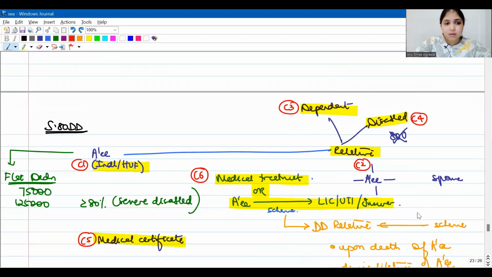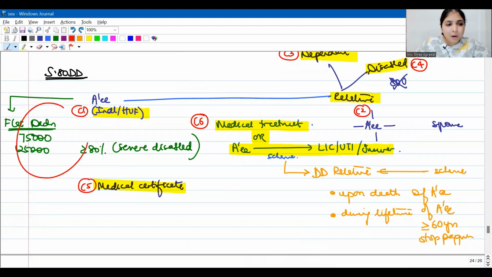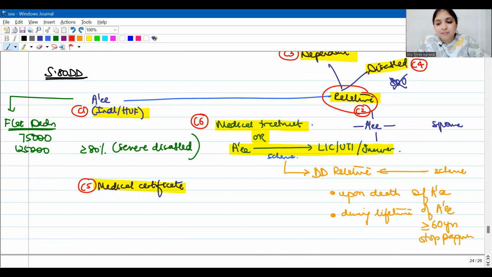See, even now, there is no amendment in the amount and all. The amount is still 75,000 and 1,25,000 only. The first amendment is that we are not only allowing those schemes where the relative receives money after the death of the assessee, we are also allowing those schemes where the relative receives money during the lifetime of the assessee, but after he has reached at least 60 years of age and has stopped making the payment.